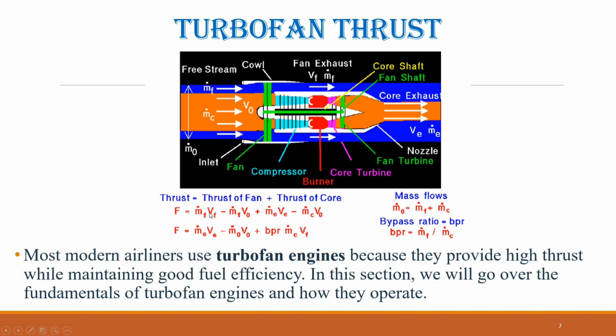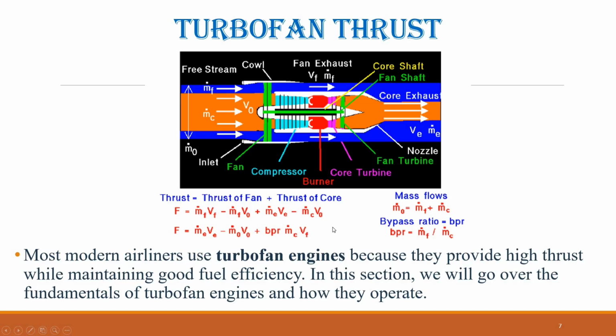By combining terms and using the definition of the bypass ratio, the total thrust can also be expressed as: thrust equals the core mass flow multiplied by the core exit velocity, plus the bypass ratio times the core mass flow multiplied by the fan exit velocity, minus the total mass flow multiplied by the free stream velocity.